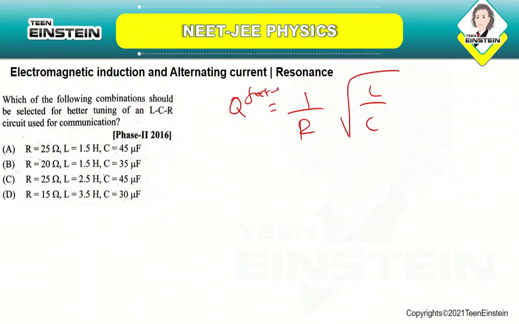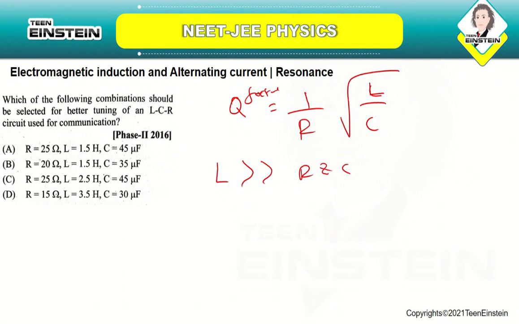So the value of R and C should be minimum in comparison with the inductance value. Okay, so then only the Q value will be very high, because Q is directly proportional to the inductance value and it is inversely proportional to the resistance and capacitance value. So the L value should be greater in comparison with the R and C values.